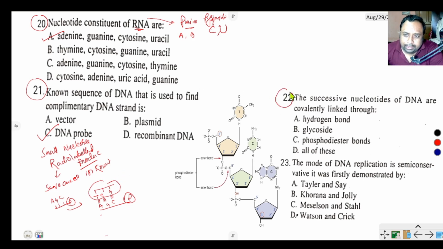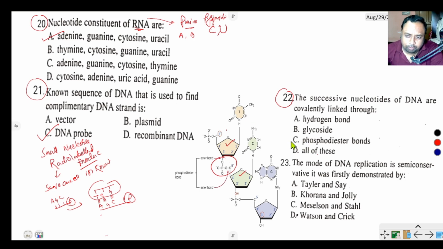Question number 22 says the successive nucleotides of DNA are covalently linked through hydrogen bond, glycosidic bond, phosphodiester bond, or all of these. Mainly, successive nucleotide 1 and nucleotide 2 are joined by a phosphodiester bond that is produced by ligase enzyme.